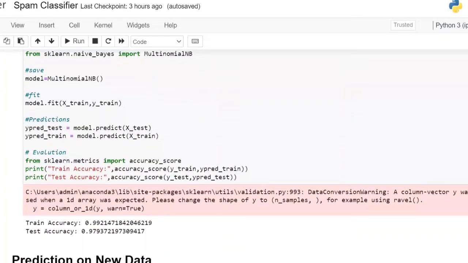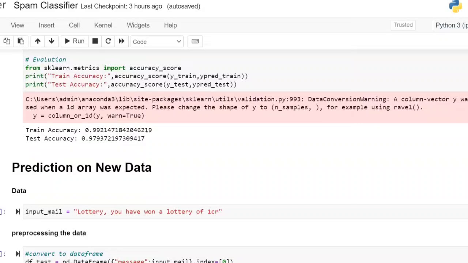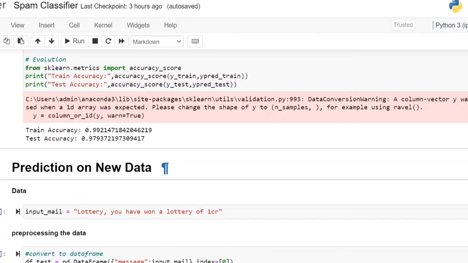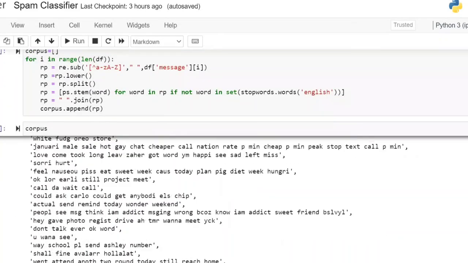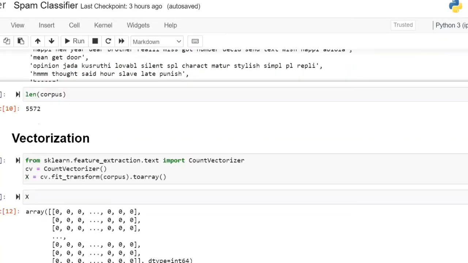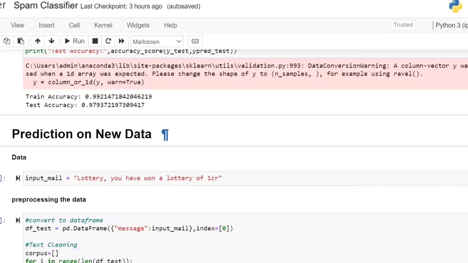And finally, using this, prediction on new data. For example, you have got a mail like this: Lottery, you have won a lottery of 1 CR. Where a comma is there, or if you are interested, keep some kind of full stop, whatever it is. You have got some mail like this. Now, whether this mail belongs to spam or belongs to ham. The word lottery is not there in the entire data. But still, it has to classify. Lottery, you have won a lottery of 1 CR. Whether it is a spam mail or a ham mail.